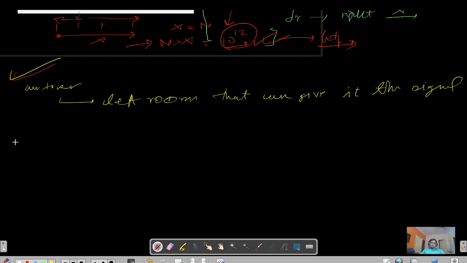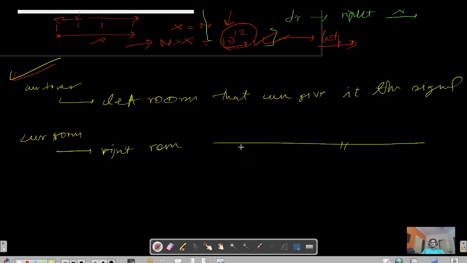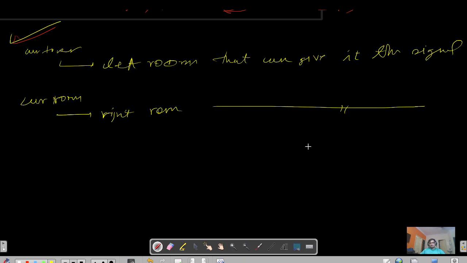Similarly, if I am able to find, for the current tower or the current room, which rooms on the left and which rooms on the right have Wi-Fi that can give the signal. Let's say this is the current room, and I know which rooms present on the right have Wi-Fi, and which rooms present on the left have Wi-Fi. So if I know that room, then definitely I have the index.